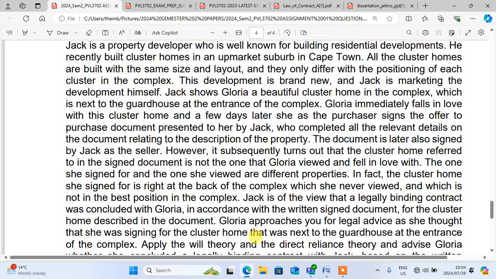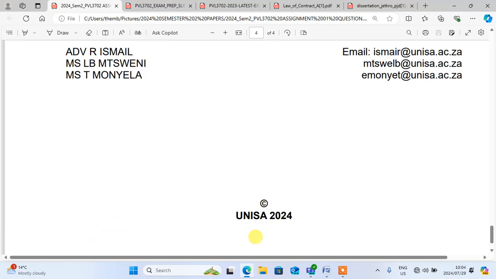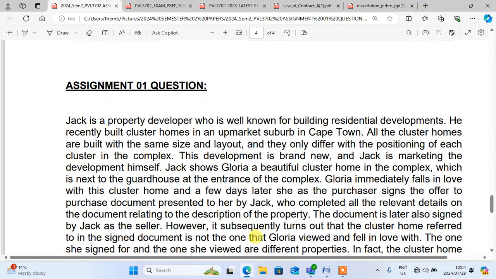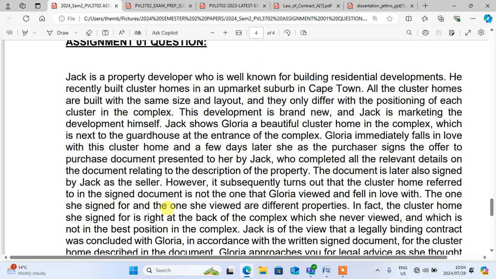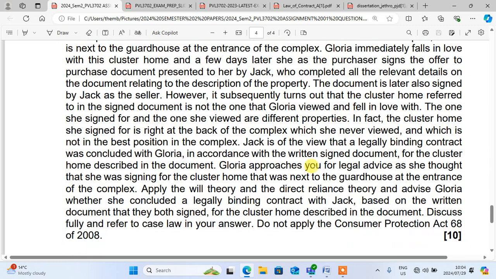Then here is where we have 10 marks, which is just one question. I believe that you know this scenario. I believe that you have read the scenario. You know what's going on with the scenario. So I won't be reading the scenario because I know that you have read it and you have understood it.